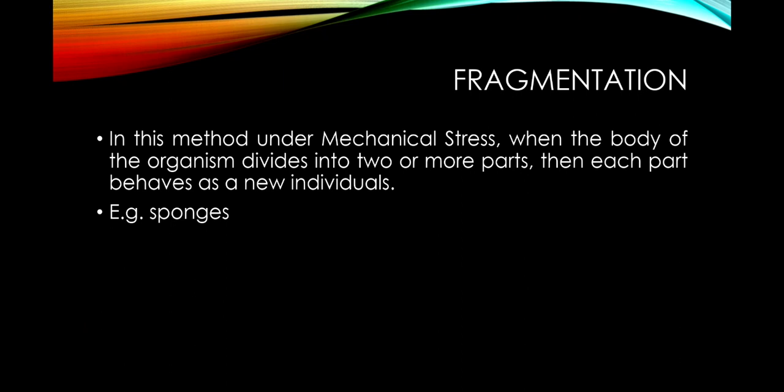This is usually seen among organisms of very simple organization, like sponges from phylum number 2, that is Porifera. In sponges, the body doesn't have any tissue, organ or organ system grade organization, but only a cellular grade organization. When the body divides, each part behaves as a new individual.